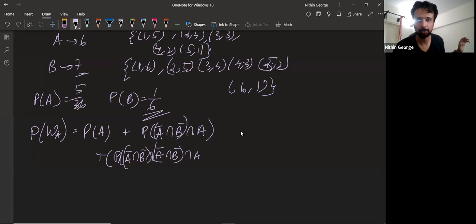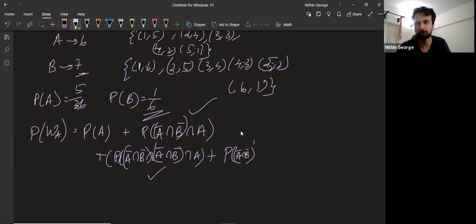So one round happens, nobody gets 6 or 7. A doesn't throw 6, B doesn't throw 7. One round happens. Then what? Next round, that is where A should throw 6. That is what this case is. Now, this case is 2 rounds happening, and then A should throw 6. Next case is 3 rounds happening. I'm going to write it raised to 3. It doesn't mean anything, but I hope you get the idea. And then A should throw 6, and so on.